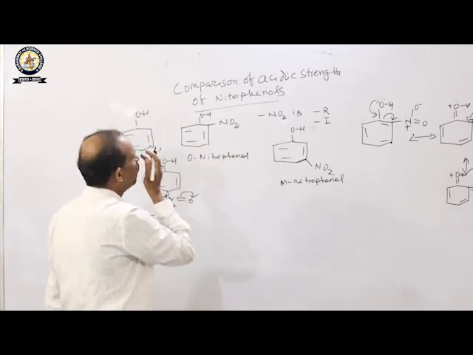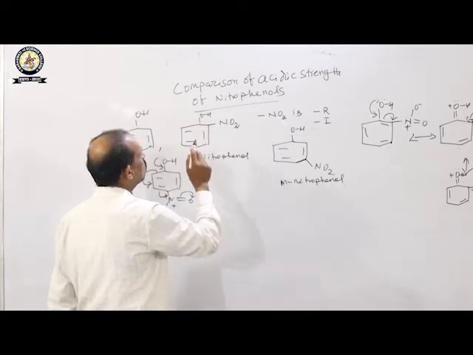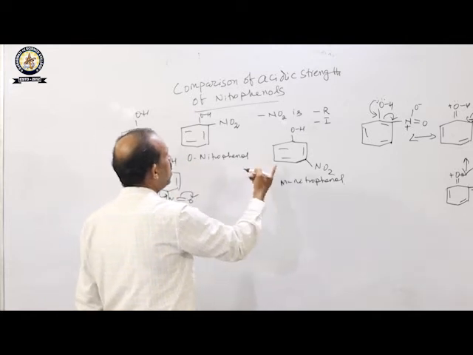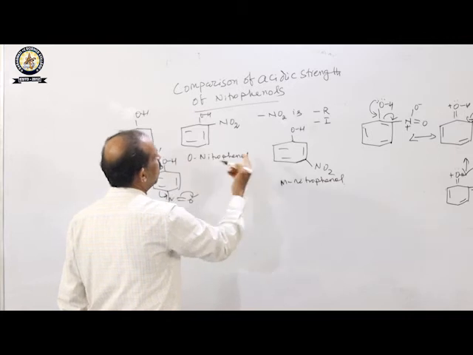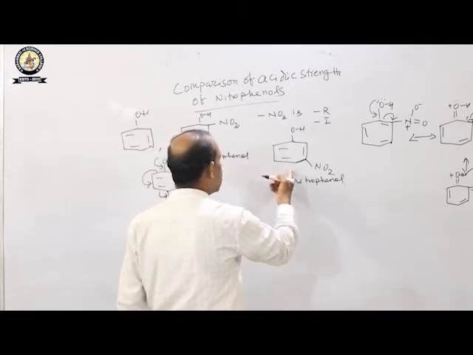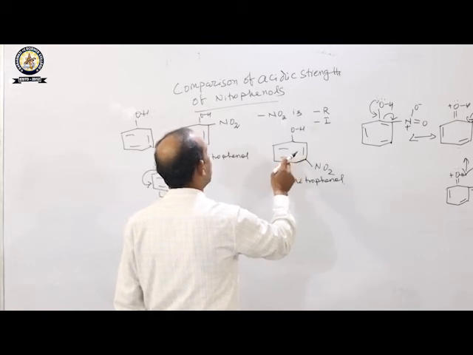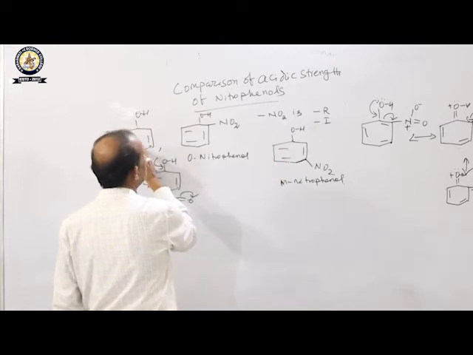But now we will compare the acidity between metanitrophenol, orthonitrophenol and paranitrophenol. Since metanitrophenol has no minus R effect, it will be more acidic than phenol.